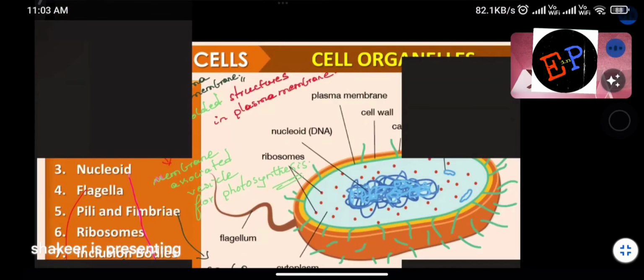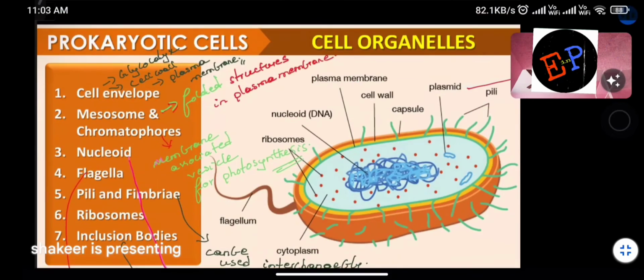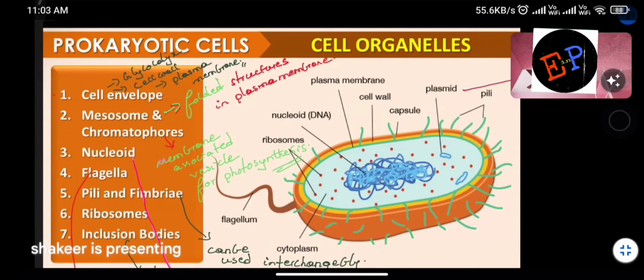Next, prokaryotic cells. What are the cell organelles which are present inside these prokaryotic cells? So the cell envelope is present, and this cell envelope can be divided into three parts that we will study later. Here I have also written glycocalyx, cell wall, and plasma membrane.